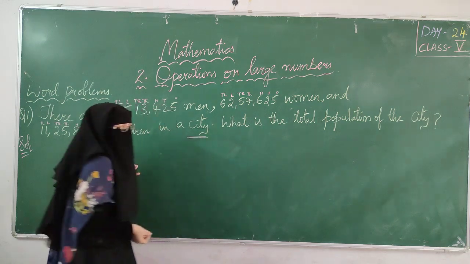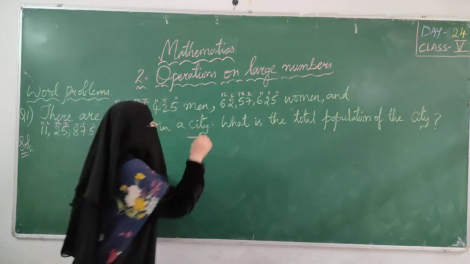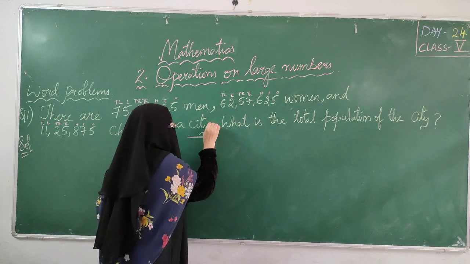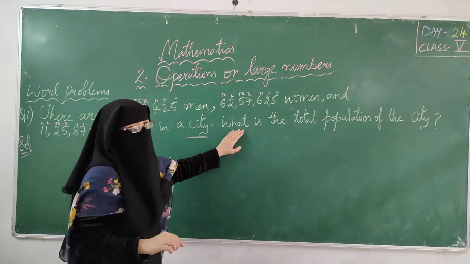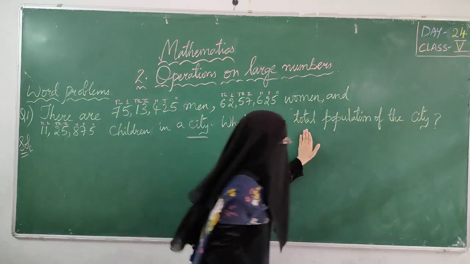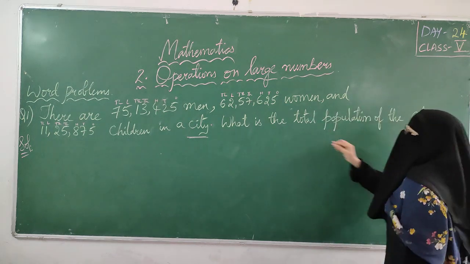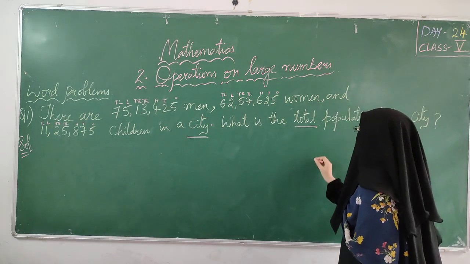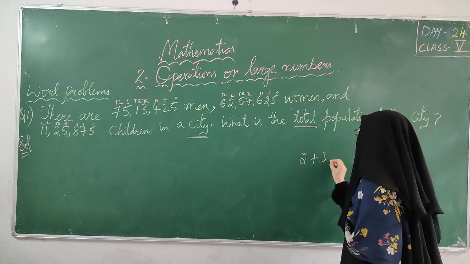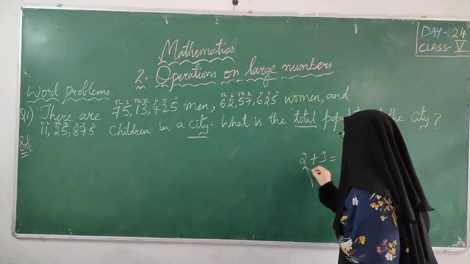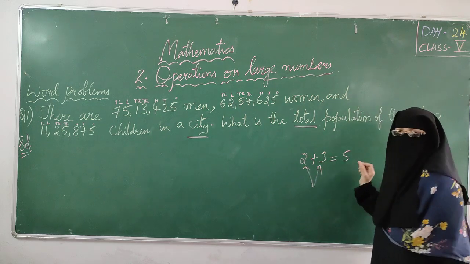Where are they present? In a city. Then what are they saying? The full stop is here. This means this statement is finished. Then what are they asking? What is the total population of the city? Total. See, I already told you, right? We learned this. We are doing an addition problem or a subtraction problem. You can easily know this.